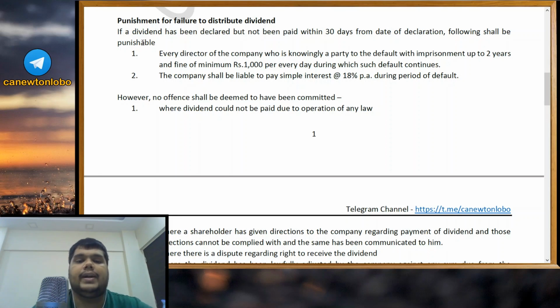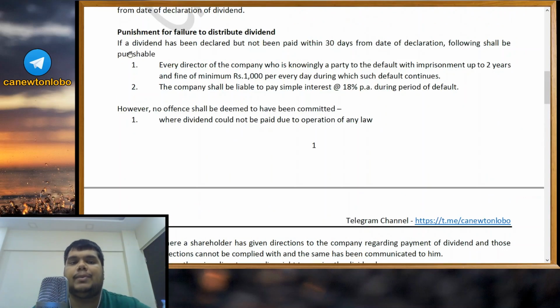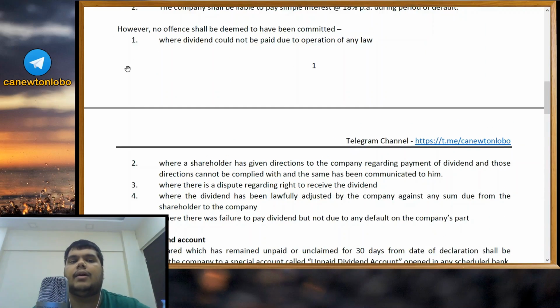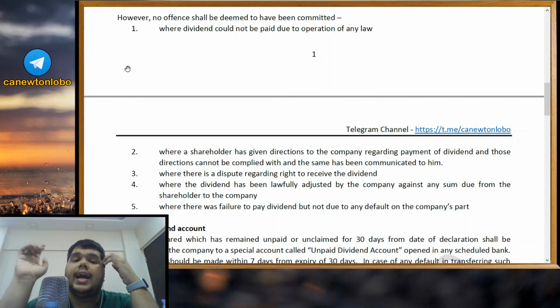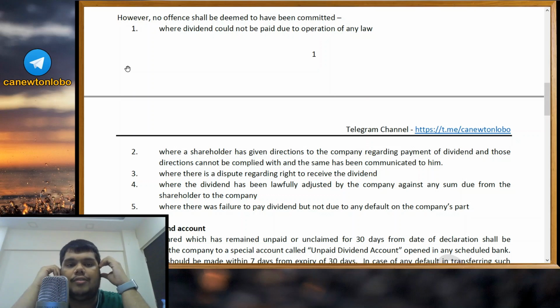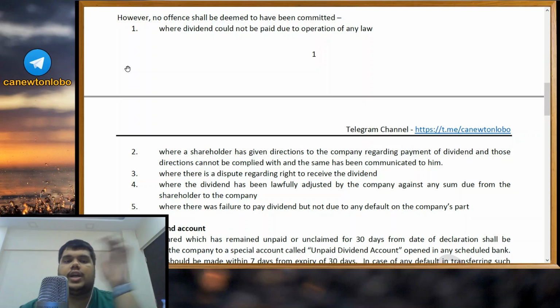However, no offense shall be deemed to have been committed where dividend could not be paid. So these 5 points are also very important. Okay, these 5 exceptions. When will no offense be deemed to have been committed? Like, when is a penalty not applicable? In these 5 cases, it is not the fault of the company for failure to pay dividend. It is due to some other logical reason that the company has been unable to pay dividend to the registered shareholder.